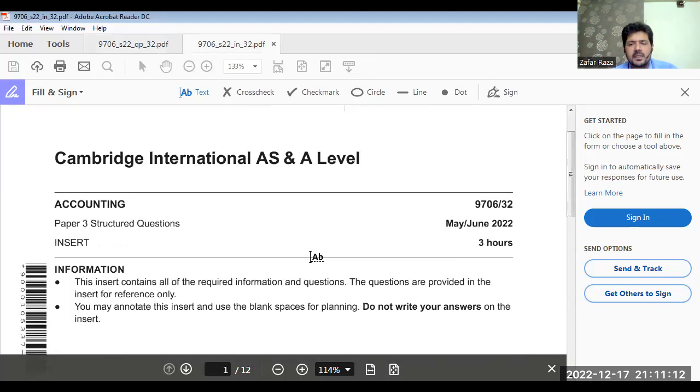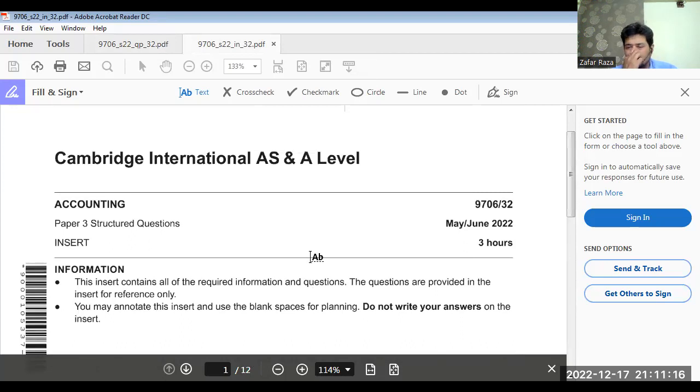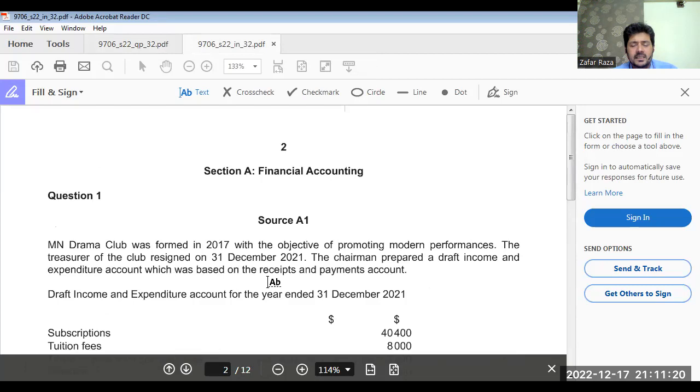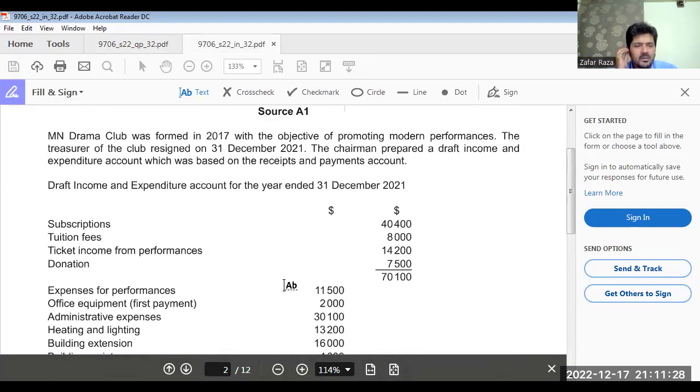This is the question paper, June 2022, paper 32. 3 hours paper. Now this has been changed by Cambridge, and now you have financial accounting and cost accounting paper. Okay. Now, question number 1: accounting for non-profit organization.